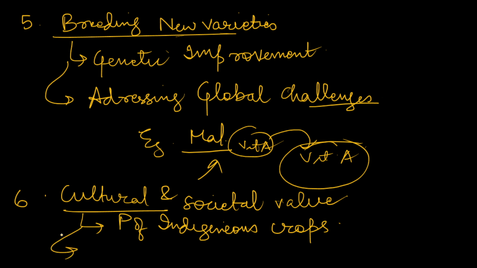It can help in conservation and sustainable utilization of crop genetic resources that support rural communities by providing a variety of crops to improve nutrition and food security. So all these things help in getting a good amount of cultural and societal value.